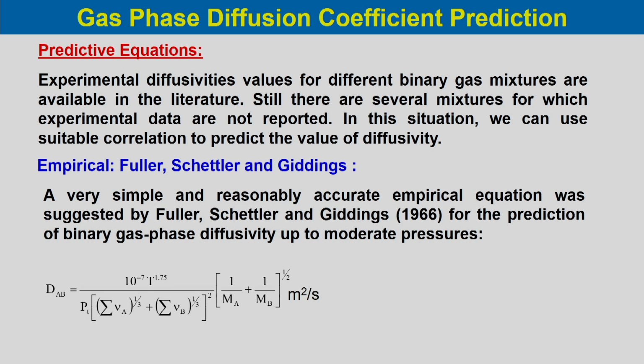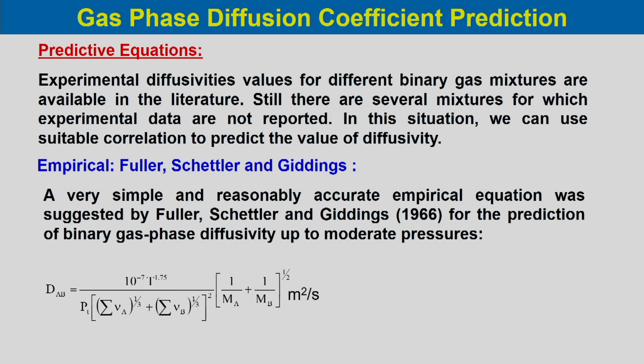A very simple and reasonably accurate empirical equation was proposed by Fuller et al. in 1966 for the prediction of binary gas phase diffusivity up to moderate pressure, which is DAB equal to 10 to the power minus 7 T to the power 1.75 divided by Pt, total pressure, and then multiplied by summation over Va to the power 1/3 plus summation over Vb to the power 1/3, whole square, into 1 by Ma plus 1 by Mb to the power half, meter square per second.